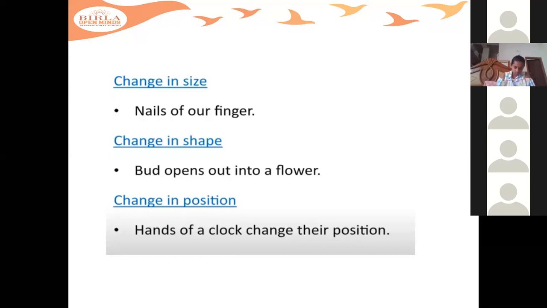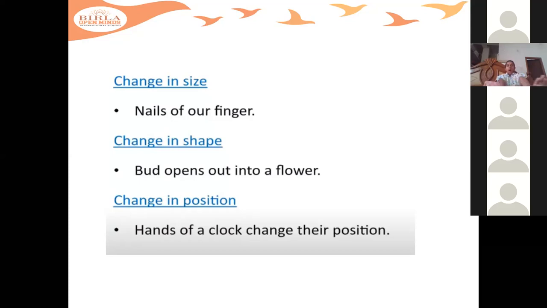It was green in color, and if you have a mango tree, you'll be waiting for the mango to ripen so that it becomes yellow, increases in size, and is very yummy. So it is a desirable change.